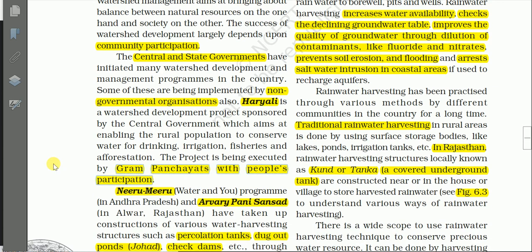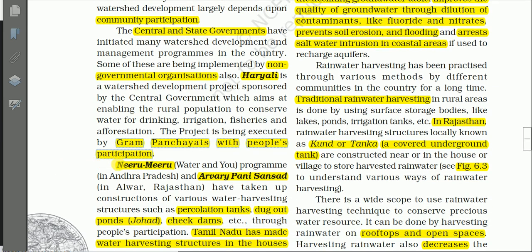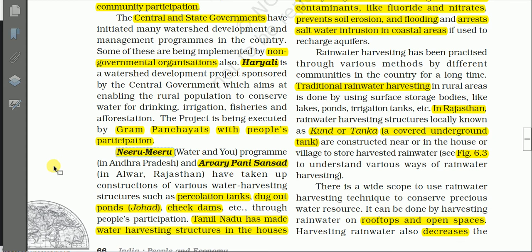Next we have Niru Miru. Niru Miru means water in the U. Program in Andhra Pradesh.